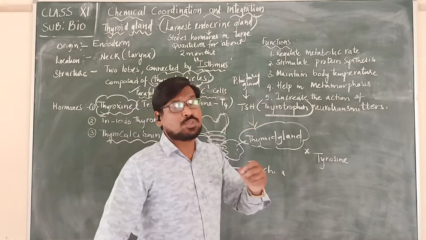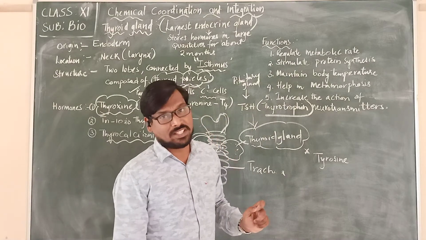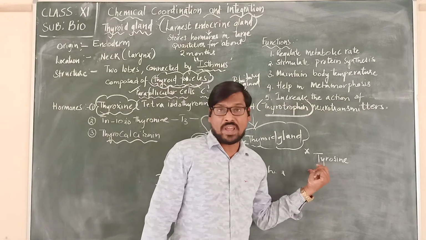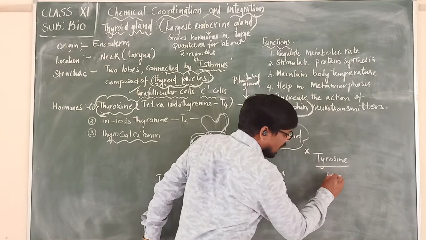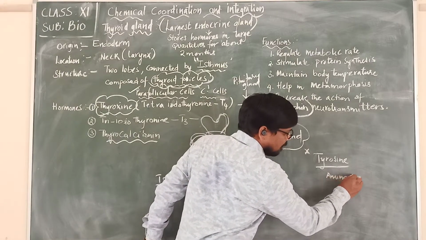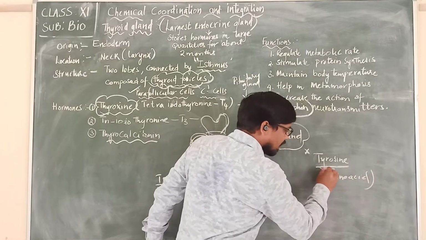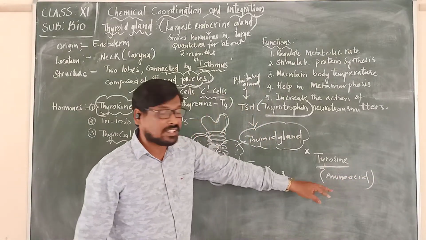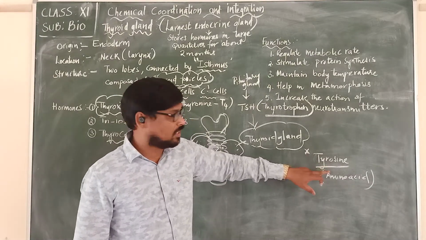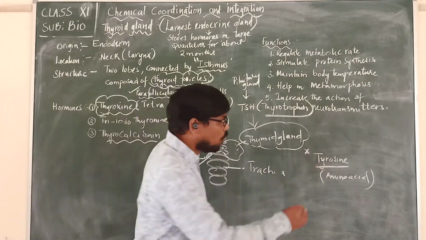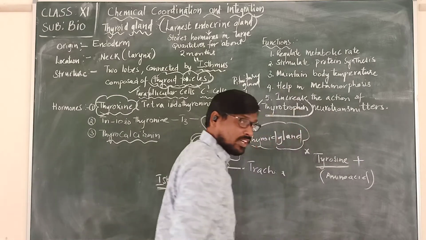Tyrosine is one of the 20 amino acids. So to this tyrosine, what is joined?